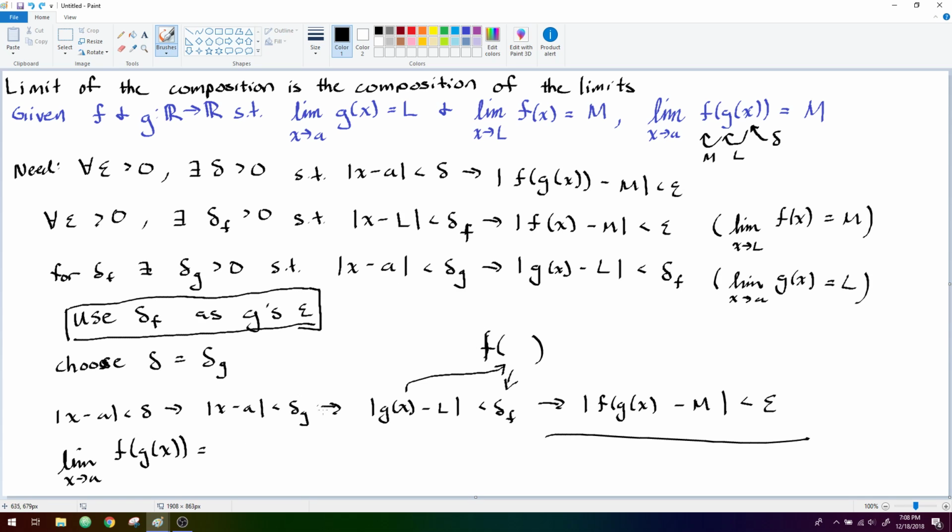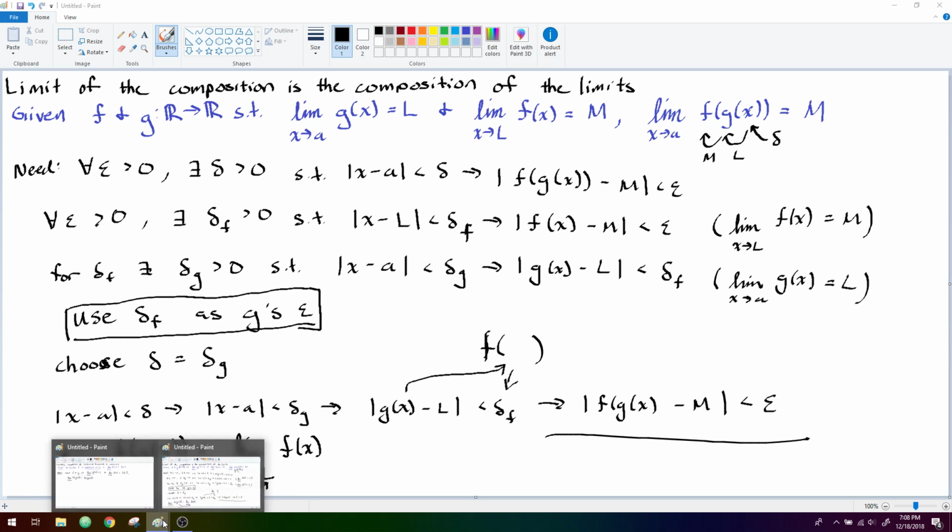Instead, what I'm going to say is that this is just equal to the limit as x goes to L of f of x. And so we can substitute out the g of x for what we know it's going to approach, and that is this L here.